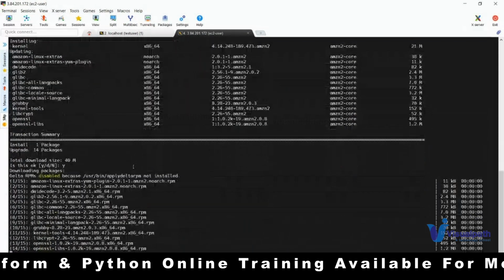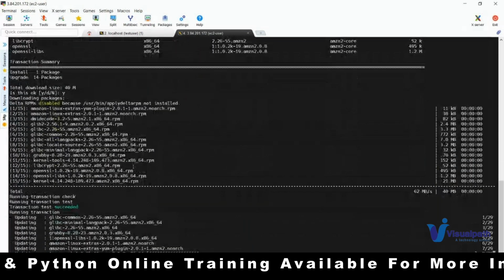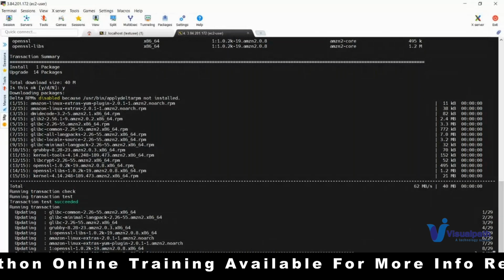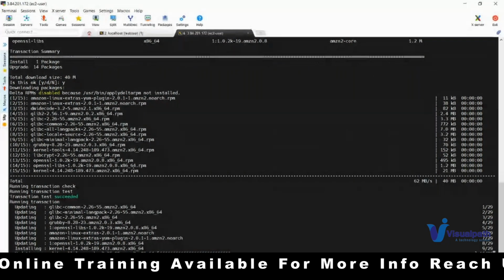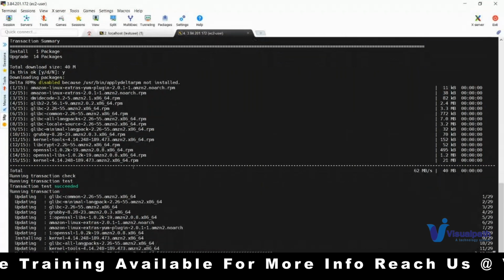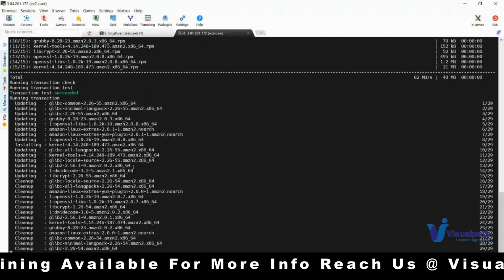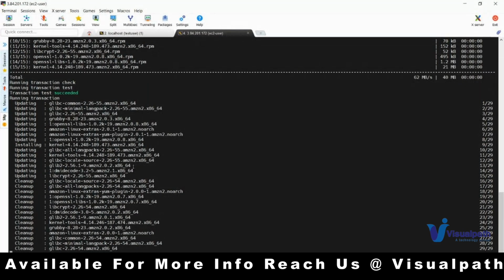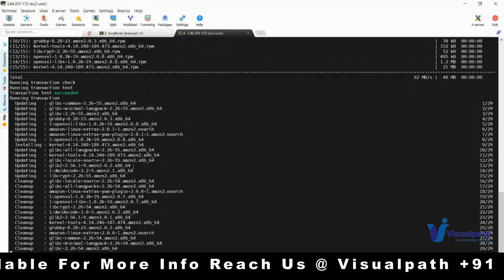Now instead of creating this VM like this, I want to create it with the help of Terraform. That is the intention of infrastructure as code. For that I'm using Terraform as a tool to create the infrastructure with the help of code. So let's see how to do that.